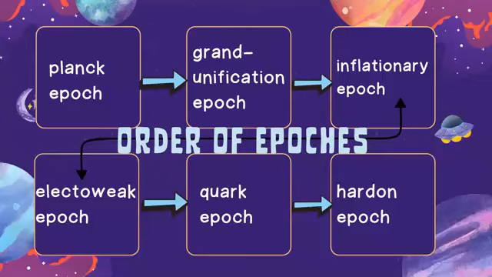Here are the 6 epochs that we're going to be learning about in part 1: the Planck epoch, the grand unification epoch, the inflationary epoch, the electroweak epoch, the quark epoch, and the hadron epoch.